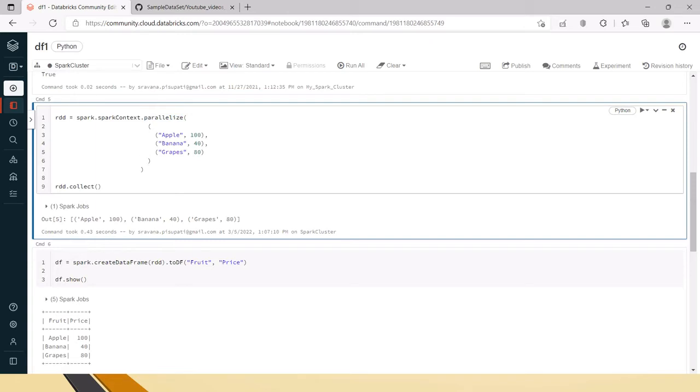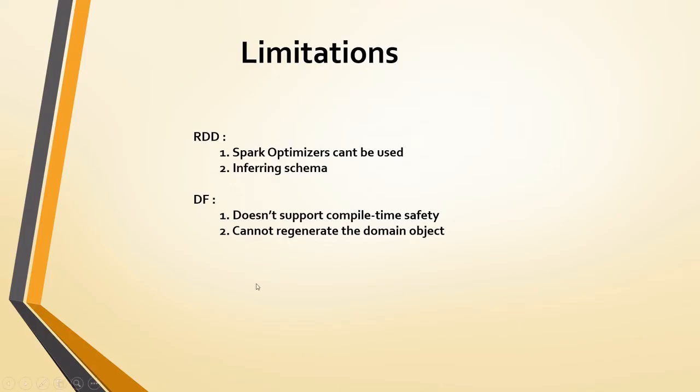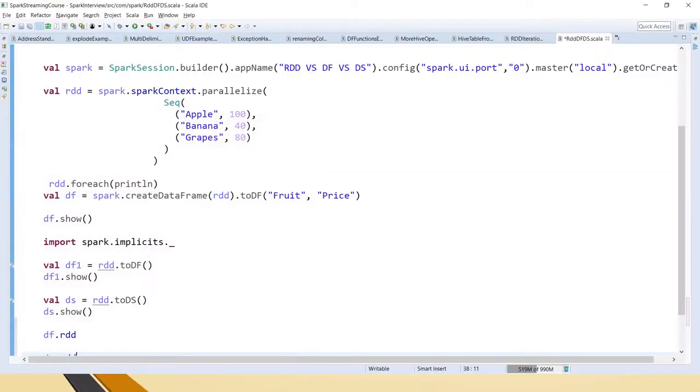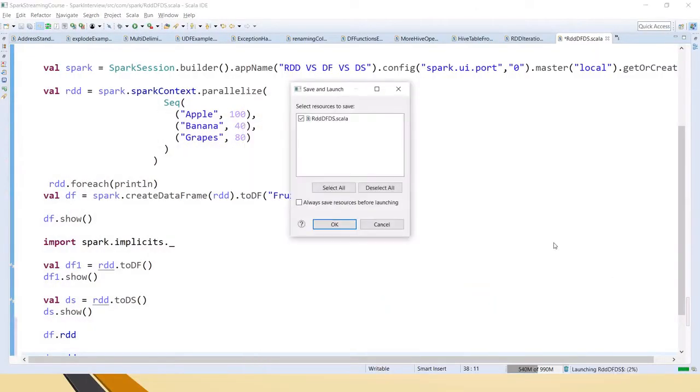If you see here, using the parallelize method I am creating one RDD, and I am using rdd.collect, and the output you can see has been given. I am sorry, I have to run this code also to show you, because I was running a Scala application.